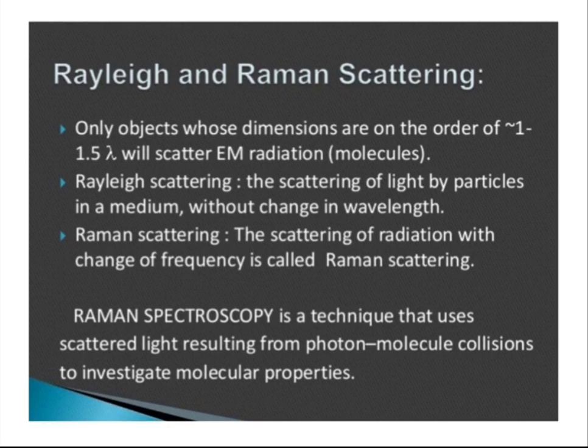Raman spectroscopy is a technique that uses scattered light resulting from photon-molecule collisions to investigate molecular properties. So in Raman spectroscopy, the collision of a photon and a molecule occurs, and from this the scattering of light takes place, so that we can study the molecular properties of the molecule.